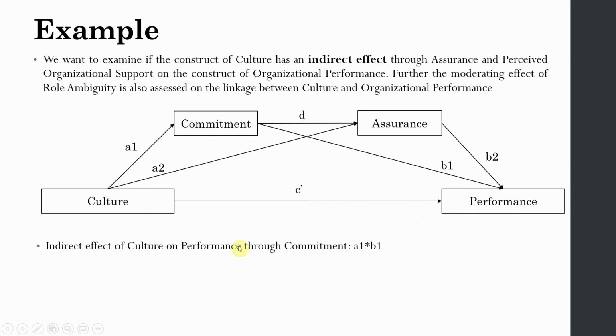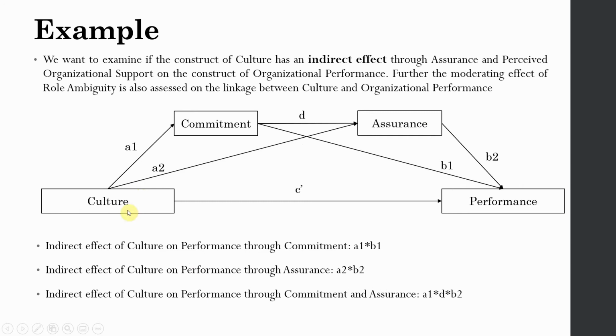Indirect effect of culture on performance through commitment is A1B1, that is, the impact of culture on performance through commitment would be A1 here multiplied by B1. Indirect effect of culture on performance through assurance would be A2 multiplied by B2. Indirect effect of culture on performance through both the mediators would be A1 multiplied by D multiplied by B2.